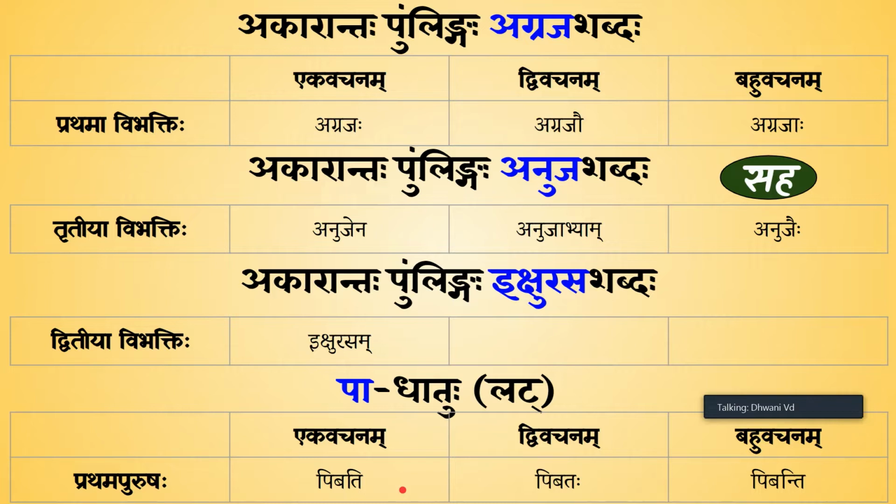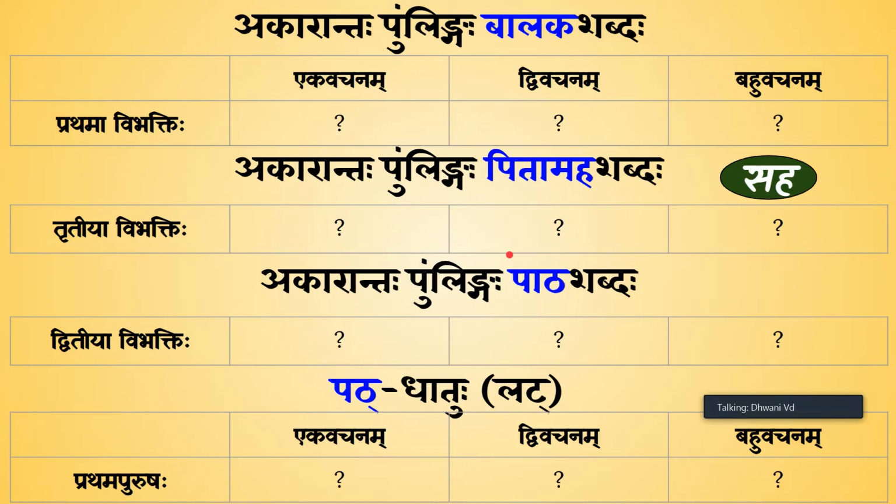Okay. Now let's consider that many elder brothers have taken one little younger brother and they're drinking sugarcane juice. Then what would the sentence be? Pause for a moment. The sentence would be Agrajaha Anujena Saha Ikshurasam. What would it be here? It would be Pibanti, because Karta is Agrajaha. Karta is the word in the Prathama Vibhakti and that is in Bahuvachanam. So the Kriya Padam will also be in Bahuvachanam. We are not changing this based on the younger brother because he is not the Karta.